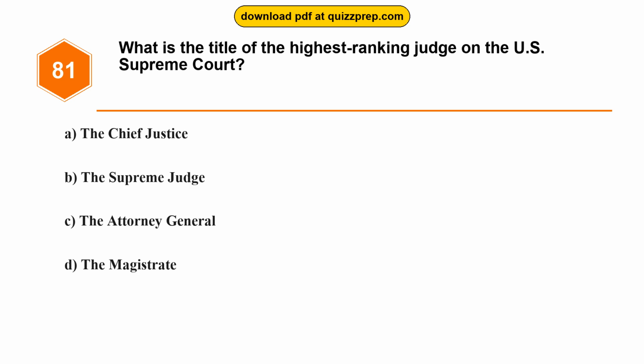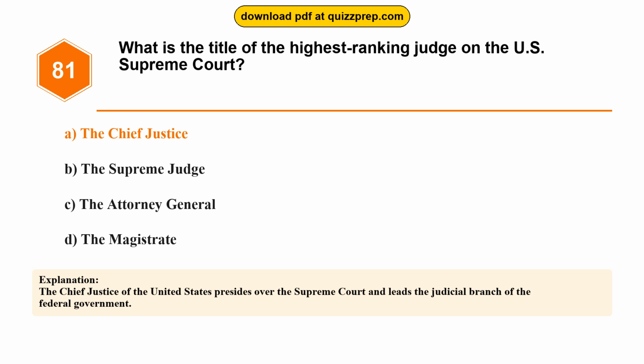Question 81. What is the title of the highest-ranking judge on the U.S. Supreme Court? Option A. The Chief Justice. Option B. The Supreme Judge. Option C. The Attorney General. Option D. The Magistrate. The correct answer is option A. The Chief Justice. The Chief Justice of the United States presides over the Supreme Court and leads the judicial branch of the federal government.